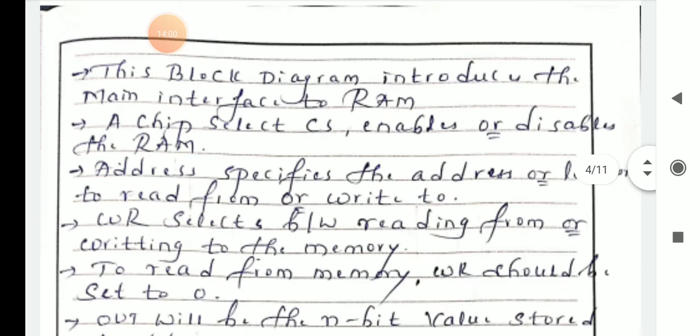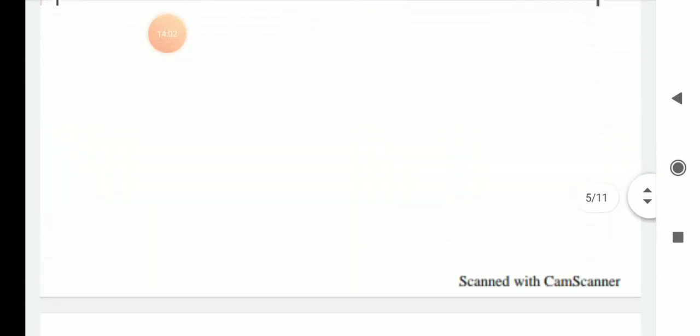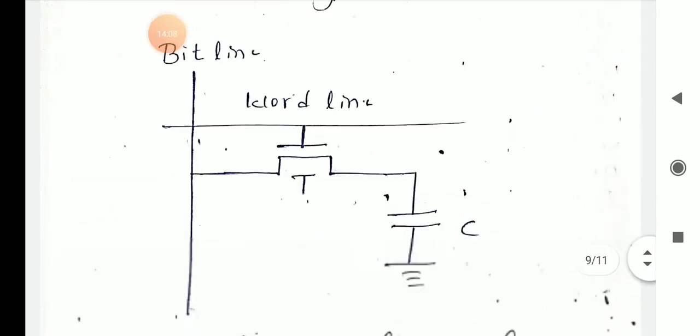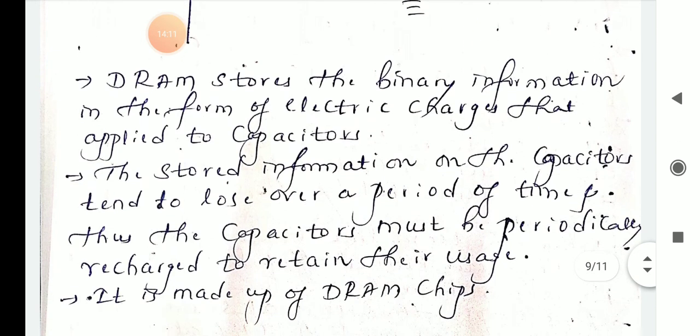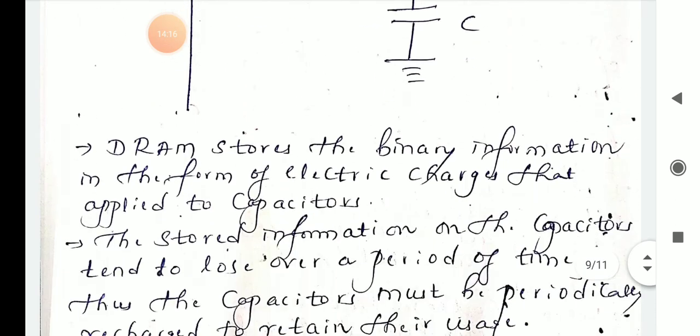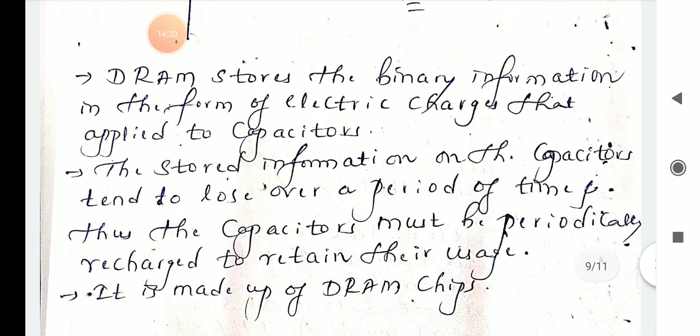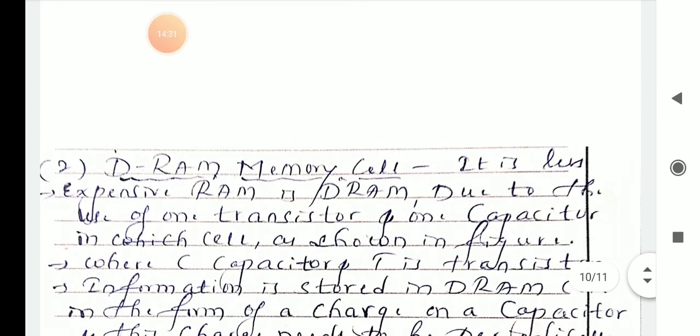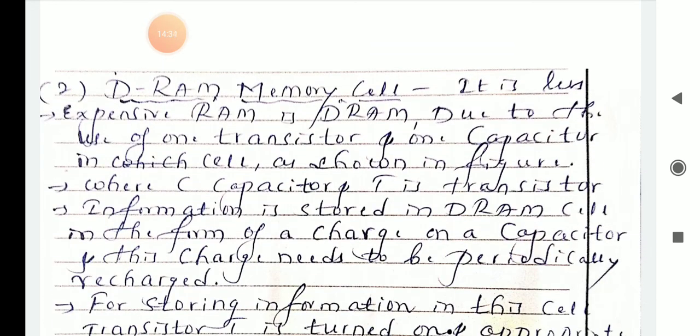The second point: the stored information on the capacitor tends to be lost over a period of time, and thus the capacitor must be periodically recharged to retain its data. It is made up of DRAM chips. You have to draw one diagram, that is the DRAM memory cell. DRAM is less expensive compared to static RAM.